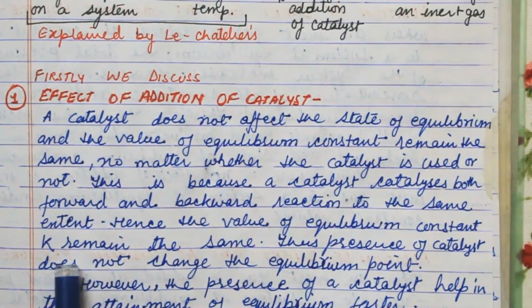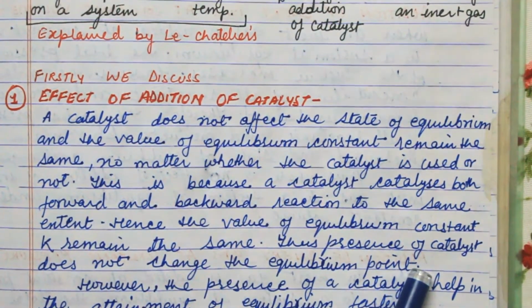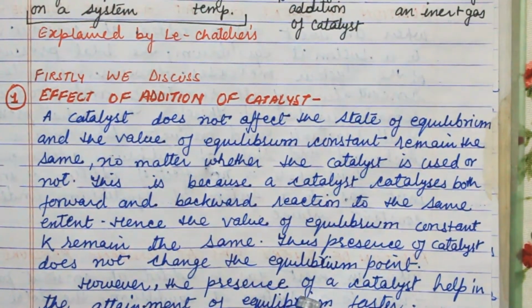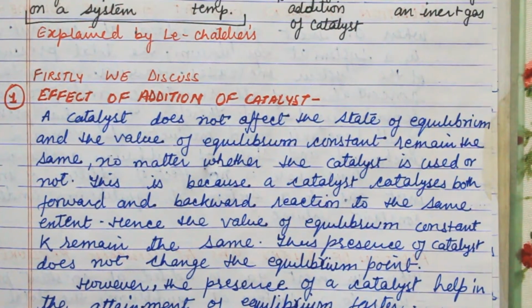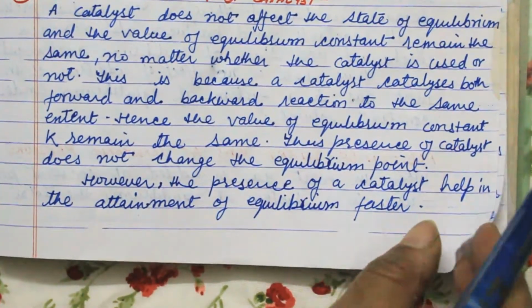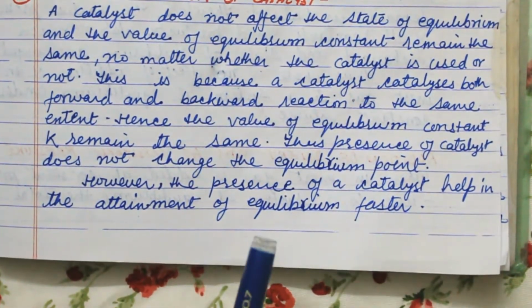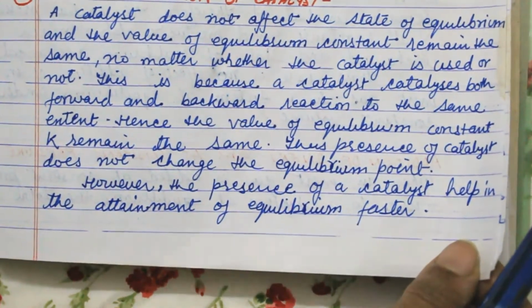Thus, presence of catalyst does not change the equilibrium point. However, the presence of catalyst helps in the attainment of equilibrium faster. It makes the reaction faster, but it can't start the reaction and does not depend on the equilibrium constant.